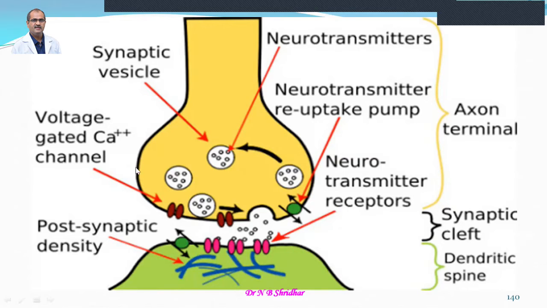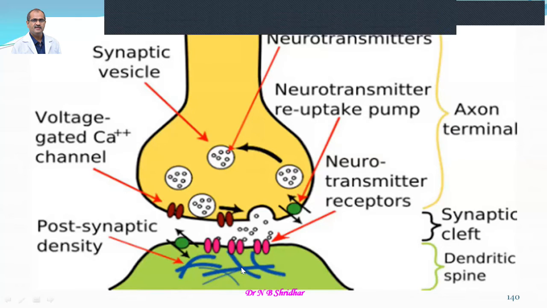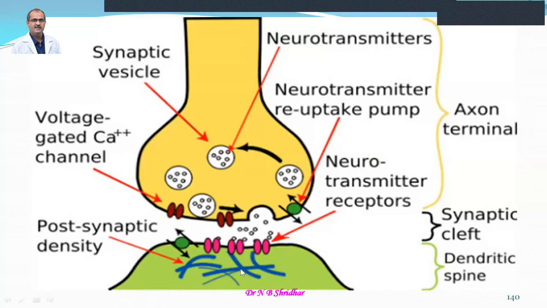So here the released quanta of the neurotransmitters are going to act on the neurotransmitter receptors, maybe adrenergic receptors, or cholinergic receptors in the case of cholinergic transmission. They are going to act on the receptor and initiate the post-junctional activity. This may be another neuron or maybe an effector site, just like smooth muscles or skeletal muscles.